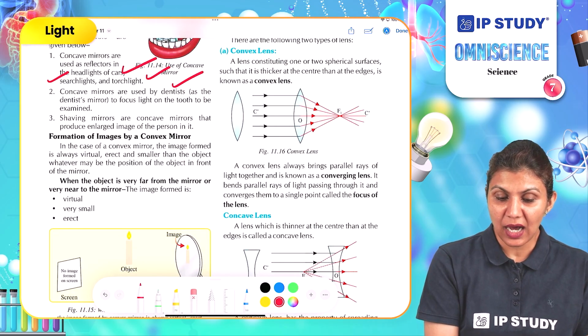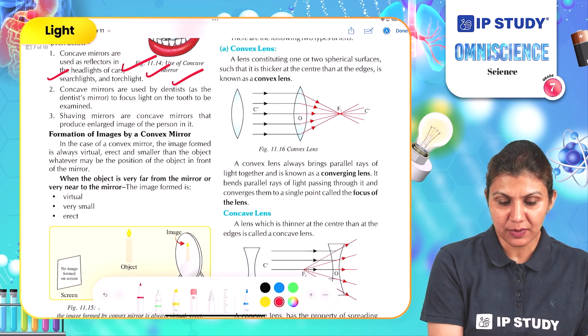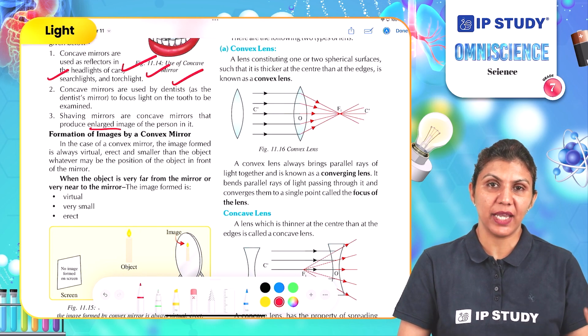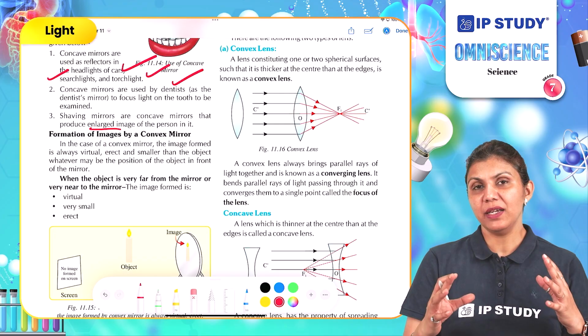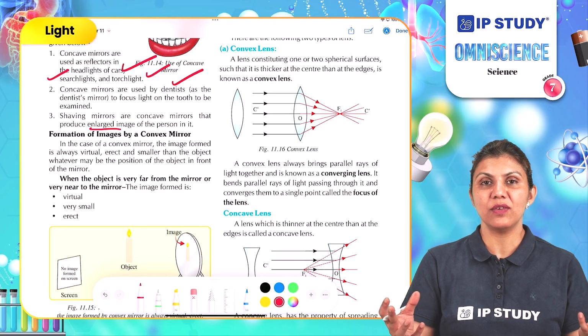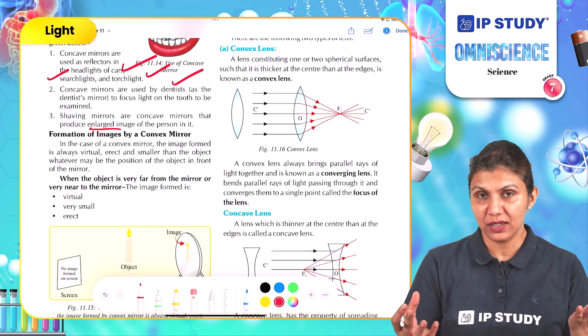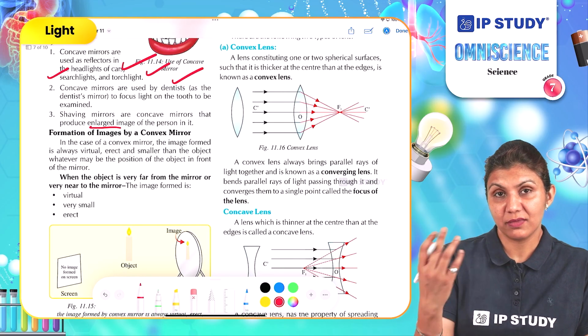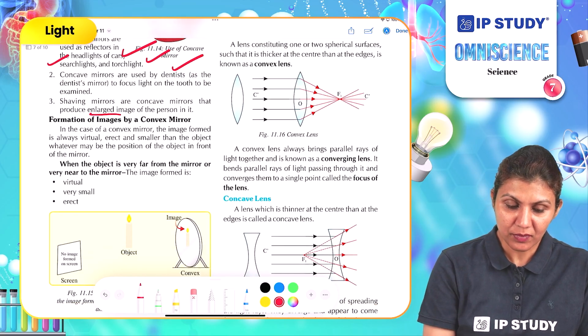Shaving mirrors are concave mirrors that produce enlarged images. Mirrors which are used for shaving and makeup form enlarged images so that you can focus on the required parts of the face and you can correct your makeup.